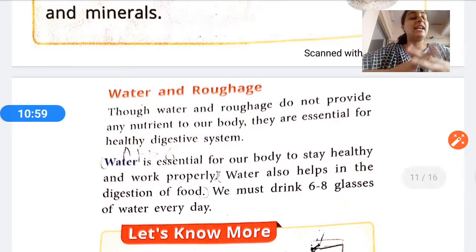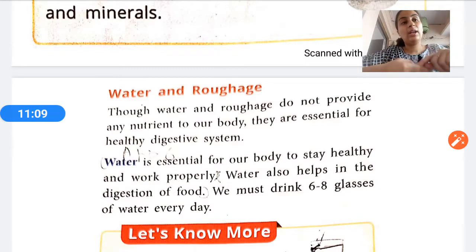Now we come to the next part of the chapter, that is water and roughage. Water is very essential for our body to stay healthy. Without water we cannot live. We cannot live without food also. We cannot live without water also. Water is very required for our body to stay healthy and to work properly.